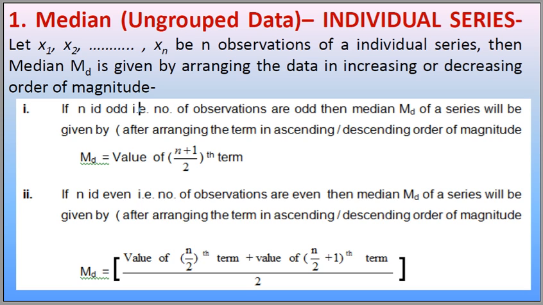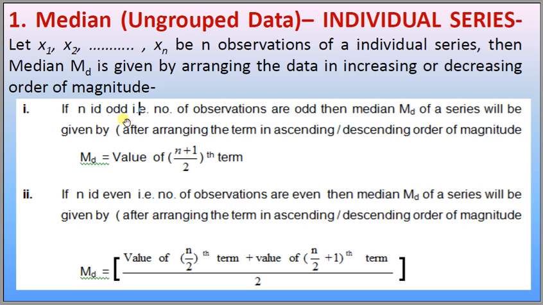If the number of observations is odd, like 3, 5, 7, 9, 11, then your first condition applies. And if the number of observations is even, like 4, 6, 8, 10, 12, 50, 100, then we calculate the median by another formula.